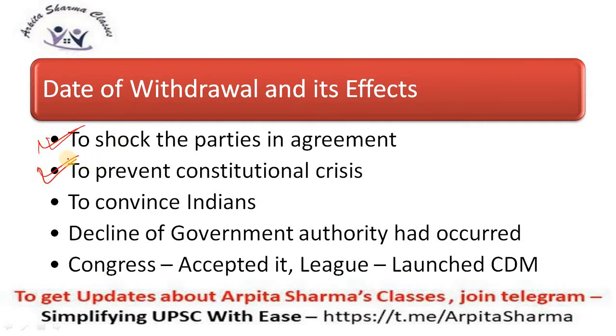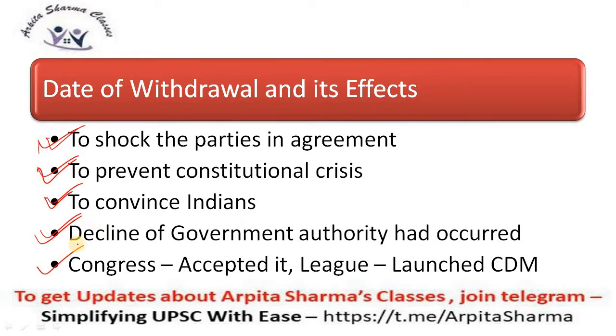Also, there was a constitutional crisis going on in India. So to prevent further crisis, the British wanted to leave India with dignity. So it was better to announce a date of withdrawal and then leave the country in a dignified manner. Also, they wanted to convince Indians that the Britishers think good about the people of India and about India as a country, that they had good intentions. Also, the government authority was declining over a period of time, so they thought it's better to leave the country with dignity rather than being misquoted.